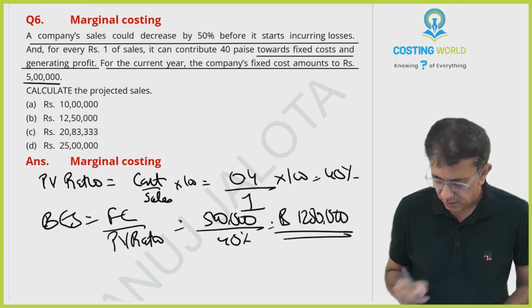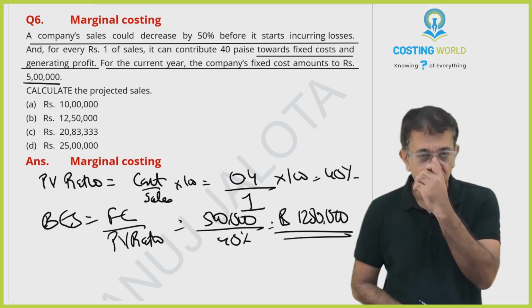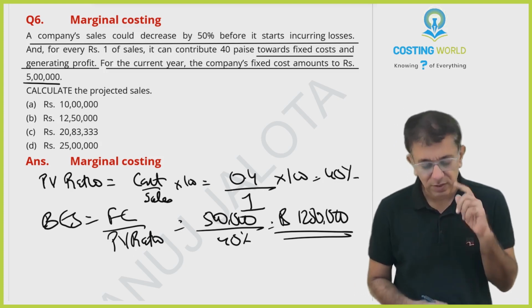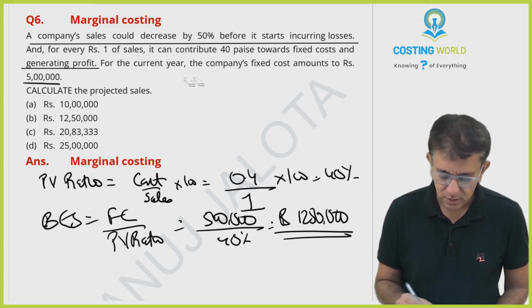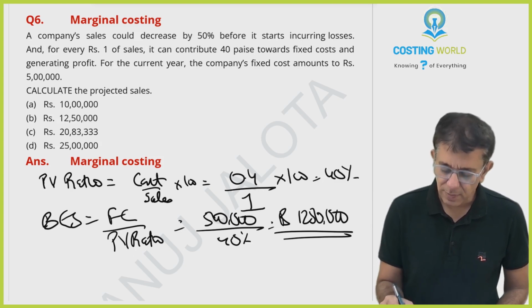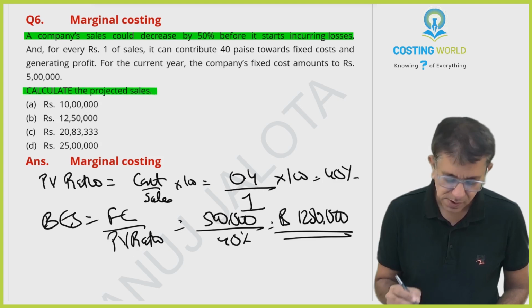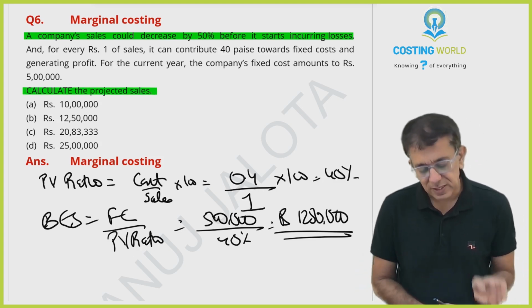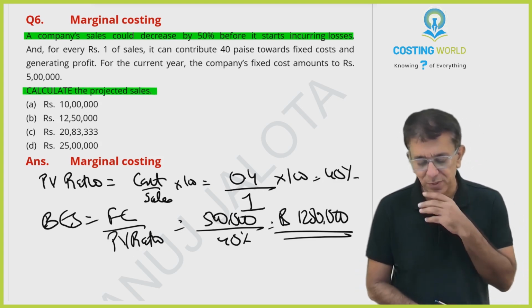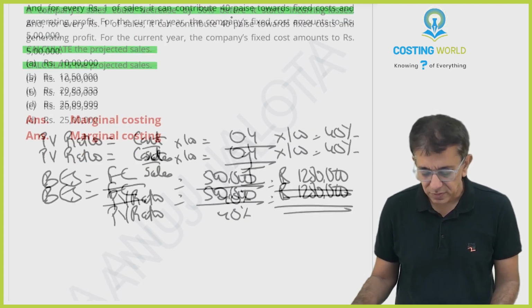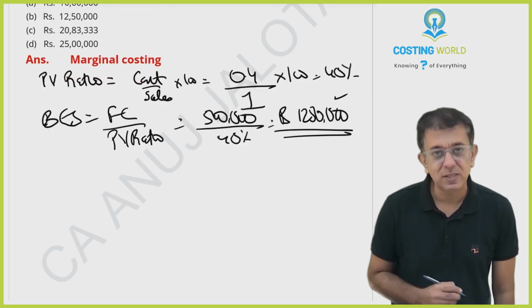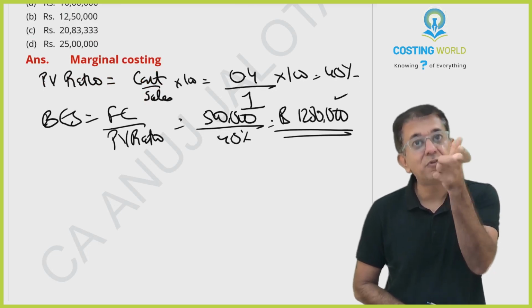Okay. But this is not your answer. They have not asked you only this. What they have asked you, I'm reading this line now and I will read the required part. A company's sales could decrease by 50% before it will start to incur losses. See, this is your break-even sales. This will represent that 50%.